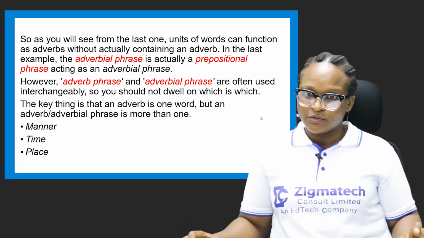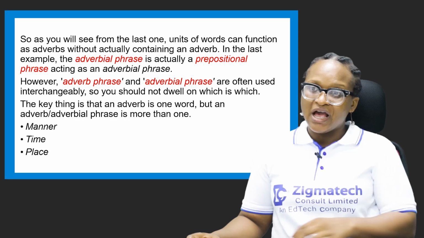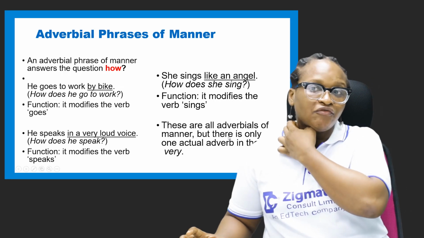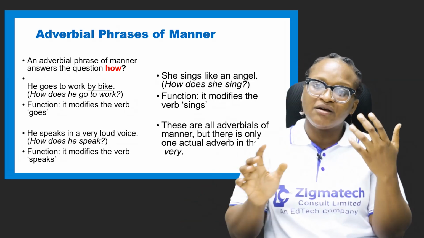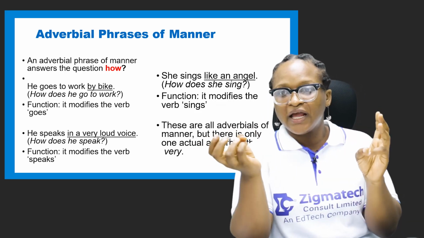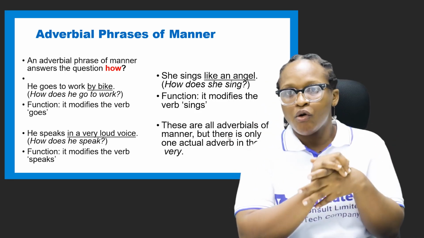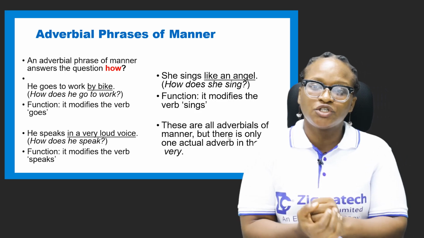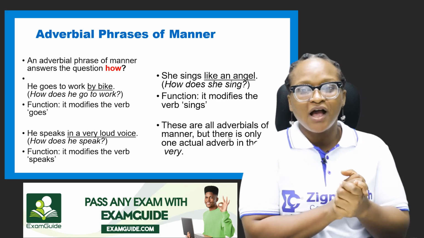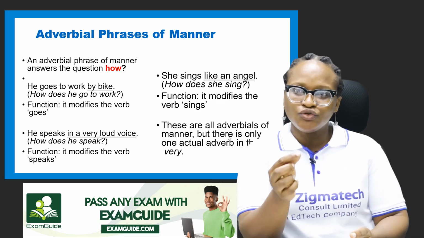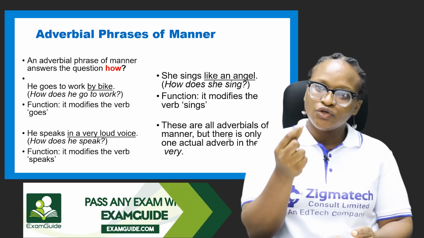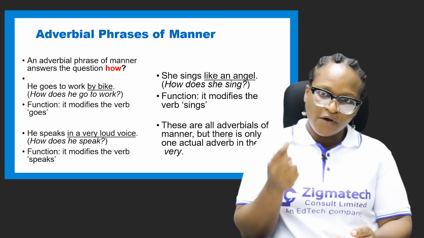We have types of adverbs or adverbial phrases. We have adverb of manner, we have of time, we have of place, we have adverb of frequency. But basically the three main types of adverbs usually discussed are adverb of time, adverb of place, and adverb of manner. Adverb of time answers the question when, adverb of place answers the question where, adverb of manner answers the question how. So once you know these things, it will help you a whole lot to identify the grammatical name used in a sentence and the function.